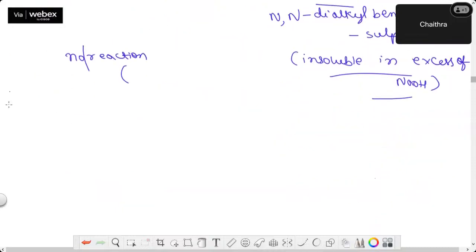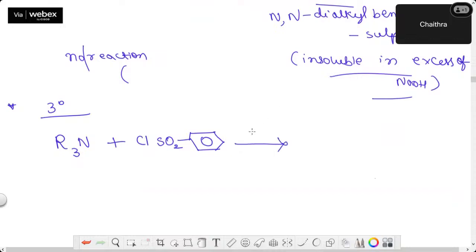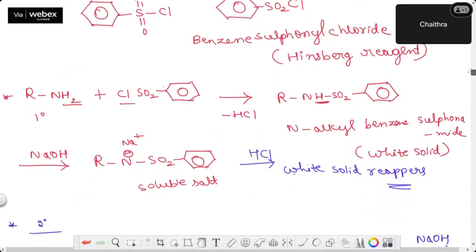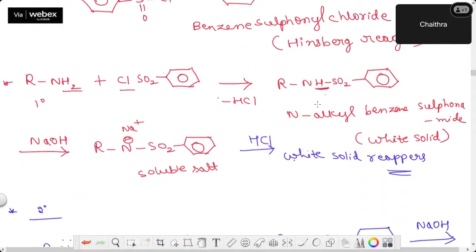So lastly, let me take tertiary. Tertiary, okay, I'll write R3N. Tertiary amine. Now once again, I'm taking benzene sulfonyl chloride. Okay. So now you have to look at the reaction and tell me whether the reaction happens or not. Clearly observe here. What was the criteria? Here replaceable hydrogen was there, HCl went out and you got a salt. Right? A compound you got.